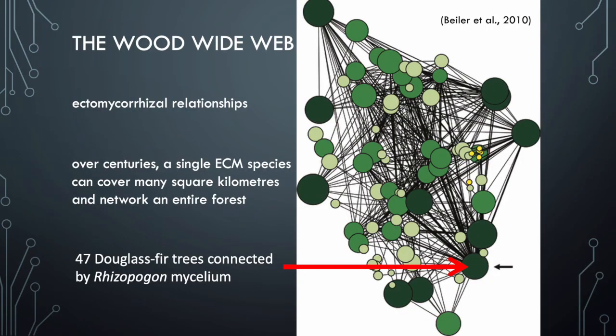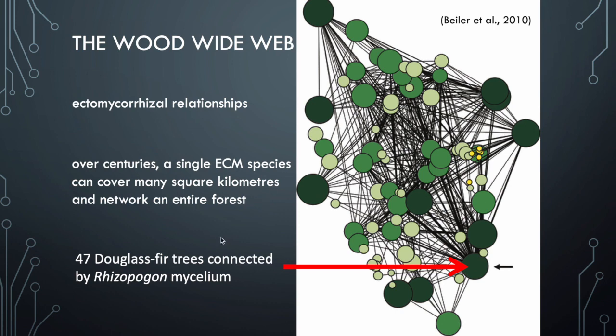So a good example of the wood wide web concept, or the interconnectedness of ecosystems via the ectomycorrhizal fungal network, is a study that was done in 2010, and Suzanne Simard is the leading scientist in this, and you can look up Suzanne online and find a lot of her videos discussing this concept of the mother tree and the interconnectedness of forests via the mycorrhizal network.